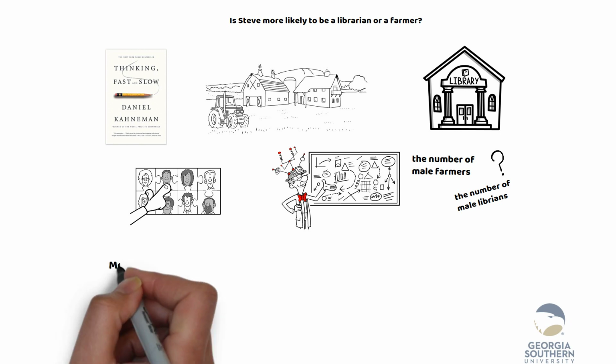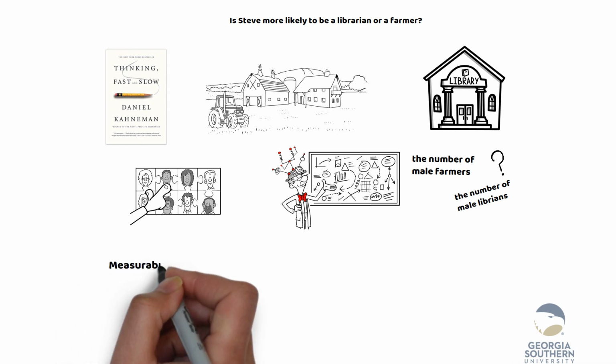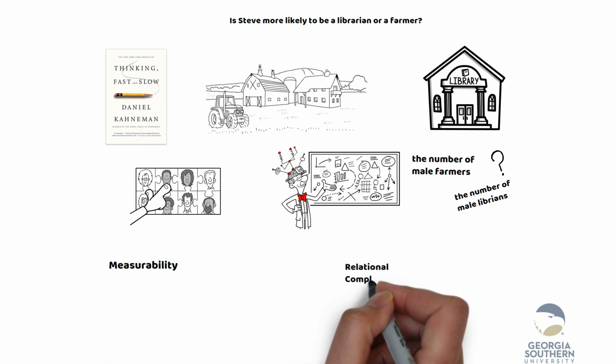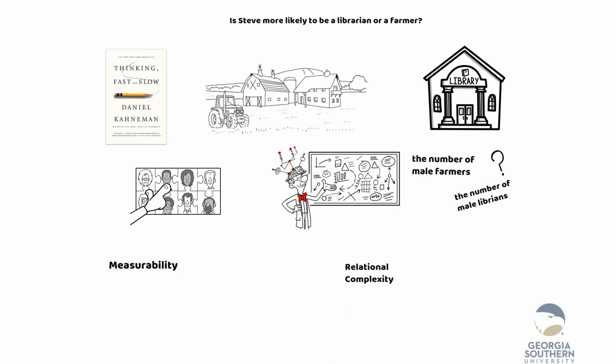The contrast between the qualitative analysis and the quantitative analysis indicates two important components in mathematical thinking: measurability and relational complexity. More details about these two components can be found in several articles by Patrick Thompson at Arizona State University.